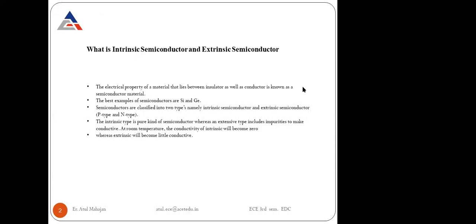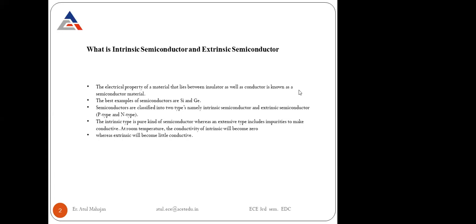First of all, the electrical properties of a material that lies between an insulator and a conductor, that material is known as a semiconductor material. Now, what is a semiconductor material? A semiconductor material is that material whose electrical properties, or conductivity value, lie between those of the conductor and the insulator.